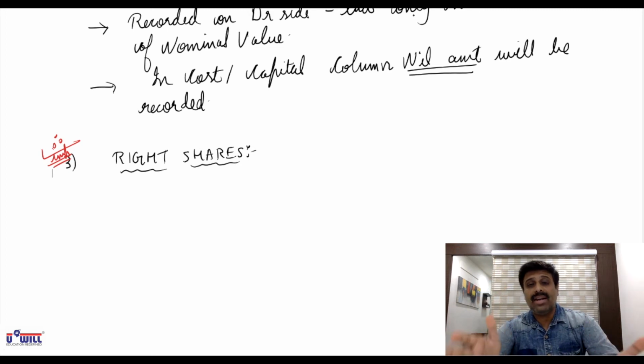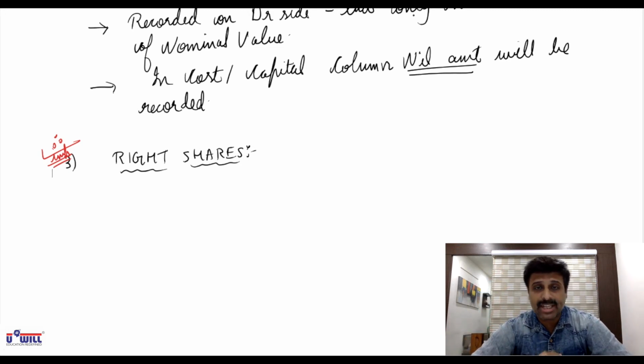Suppose, let us say we already have a company having 1 lakh shares of 10 each. They want more money, so they are issuing 50,000 shares in the public. Company cannot do that. Company has to first offer those 50,000 shares to its existing shareholders, 1 lakh shareholders only.